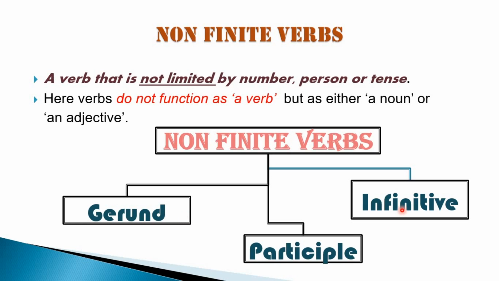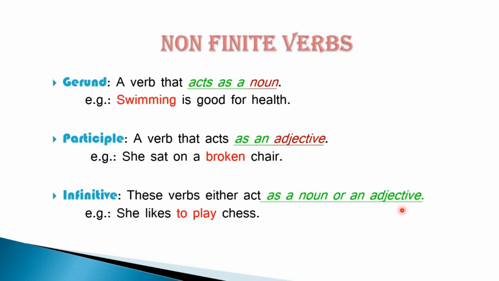participle and infinitive. So what is a gerund? Gerunds are those verbs which act as a noun. Just now I said they do not act as verb. They do not function as verb, but they function as noun. For example, swimming is good for health. We all know swimming is a verb. But in this sentence, swimming is not a verb. It's a name of a sport. Swimming is the name of a sport. And since it's a name, all the names come under noun. So since it's a name, this word swimming is now behaving as a noun.